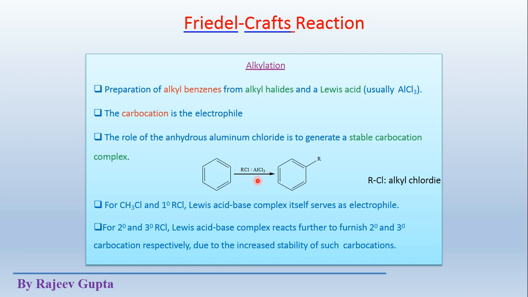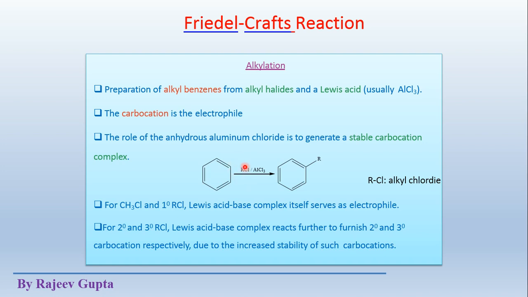This complete complex will work as an electrophile, where the carbon of the alkyl group which is directly attached to the chlorine atom becomes somewhat positively charged. Because of the bond formation or electron transfer from chlorine to the Lewis acid, this carbon-Cl bond becomes very polar and a positive charge comes on this carbon atom.